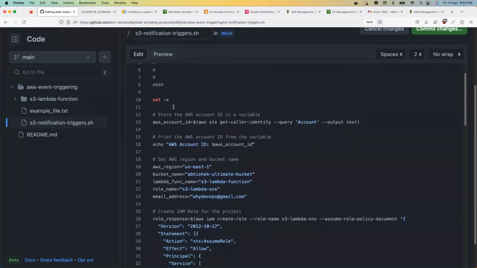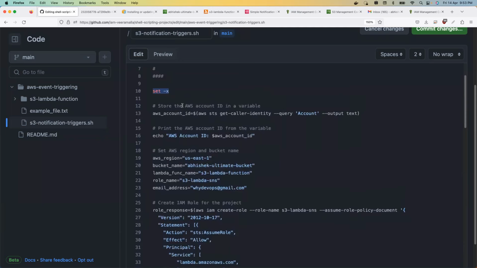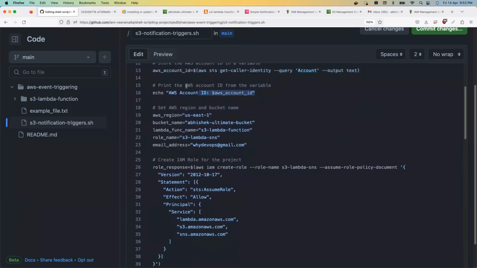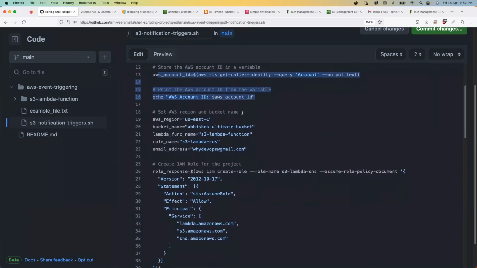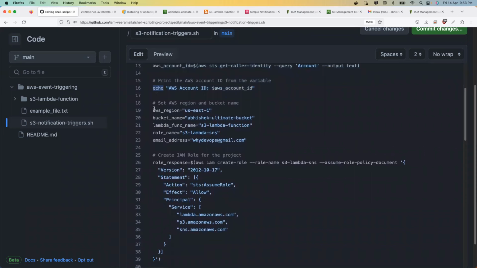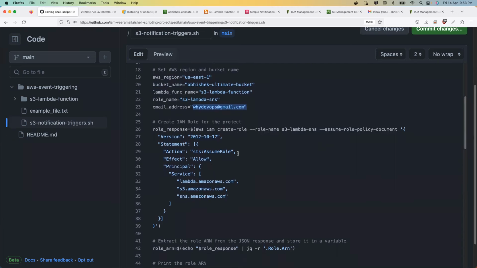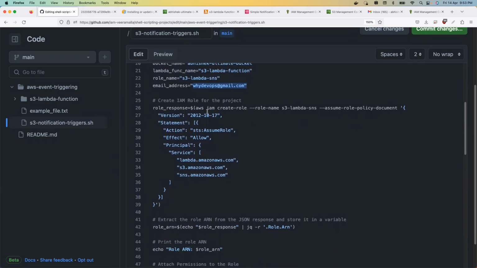Okay, after this set minus x, all of these commands are AWS CLI commands. Firstly, I'm fetching the AWS account ID. Then I'm printing the AWS account ID on the terminal using the echo statement. Then these are the variables that you have to change. Like I told you, once the video is available, you will not see this. This email field will be empty because you have to update it. Without updating the email field, if you try to run the script, you will send the email notifications to the wrong person, or you will not even send the email notifications. Then don't come back and complain, Abhishek, my script is not working. It will not be working because you have not updated the email address.